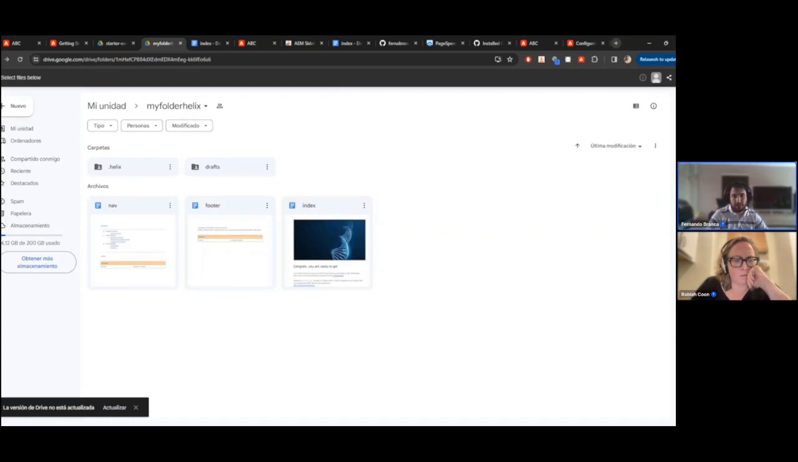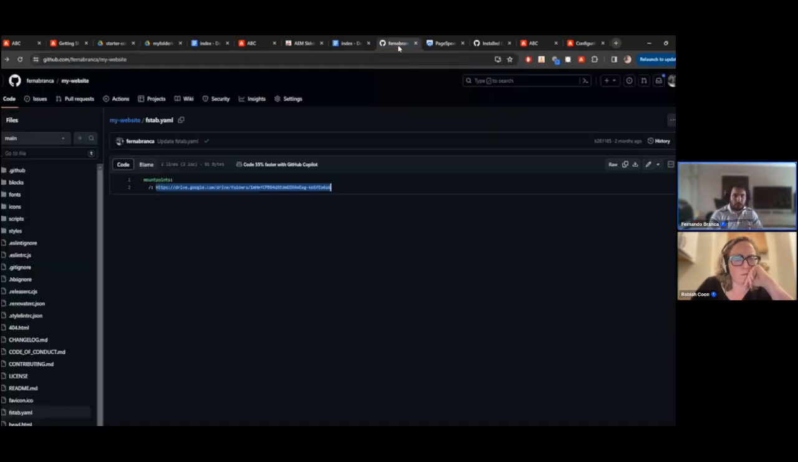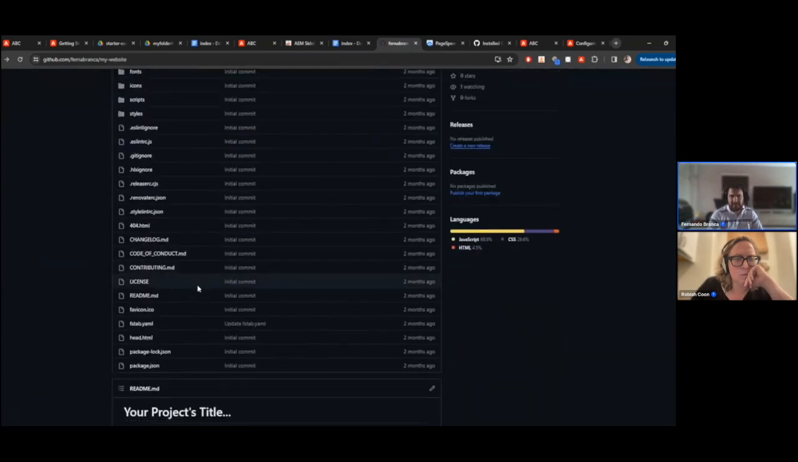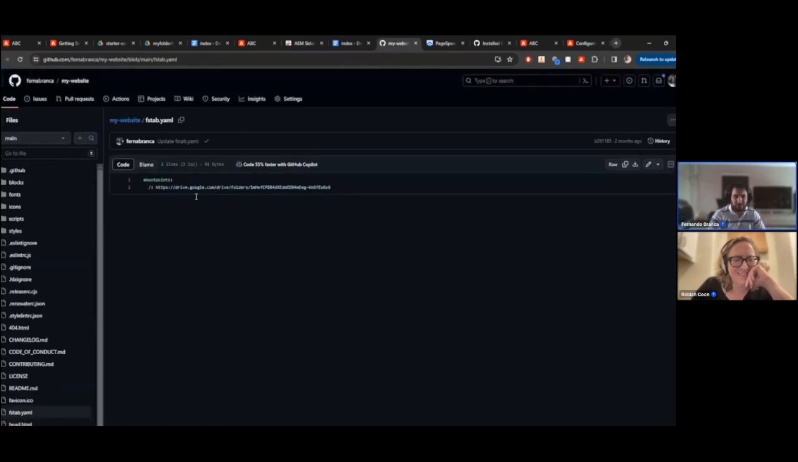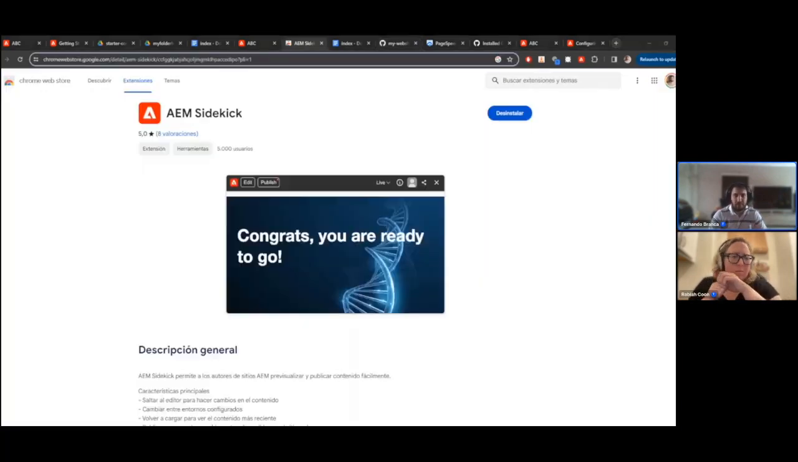And now it's time for our repository to read this content. To do this, simply copy the URL of your folder, as you can see in the URL bar, and go to your project on GitHub, specifically to the file named fstab.yaml. I think the name is strange, but this is the place where we have to put the path to our Google Drive, as you can see below the mountpoints line. And then you have to update this file and you're done. Your Drive content is now connected to your project repository.